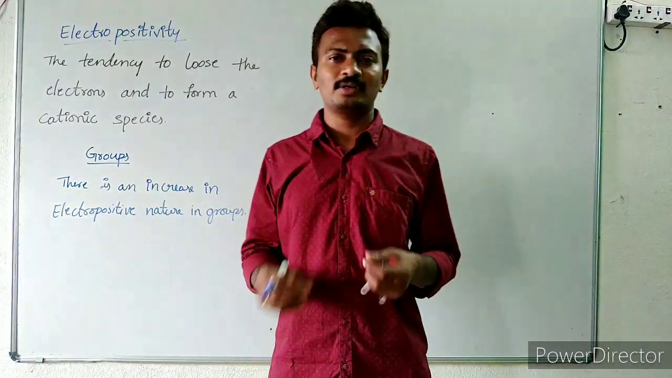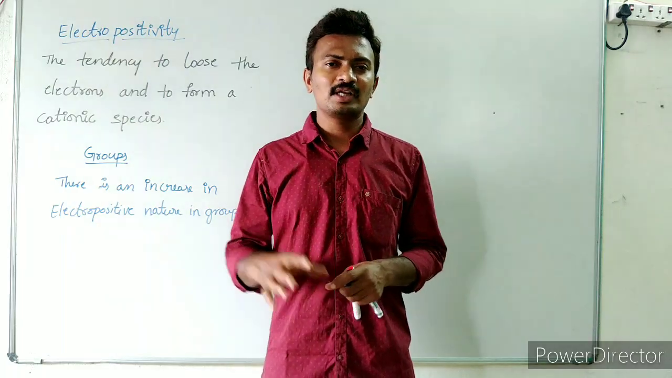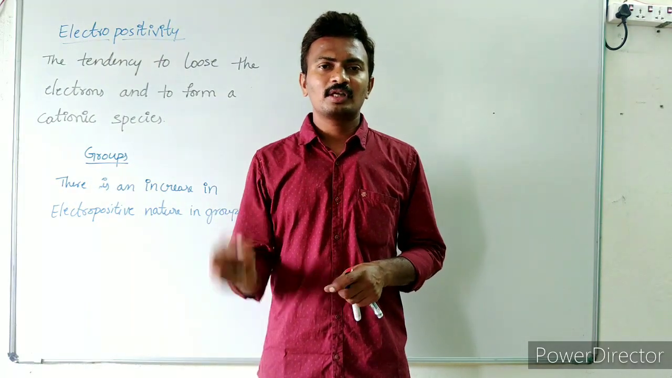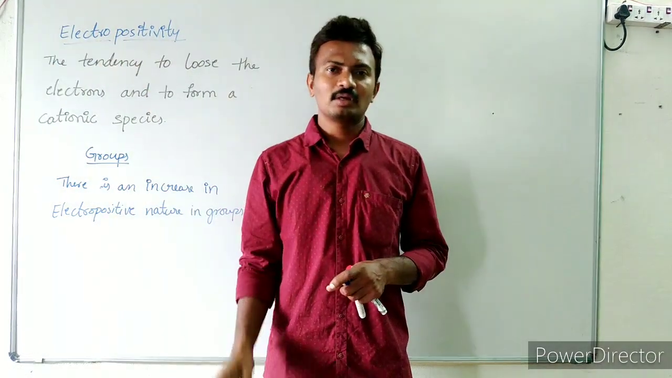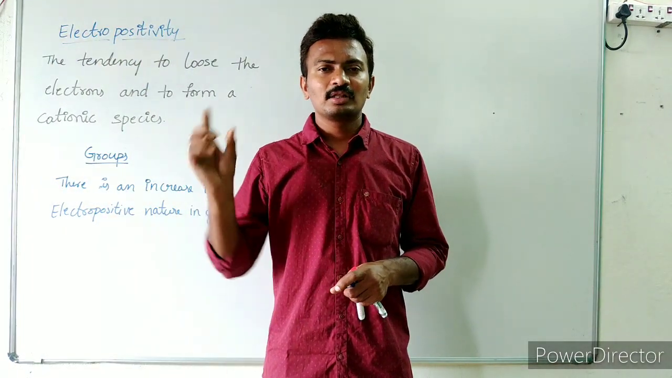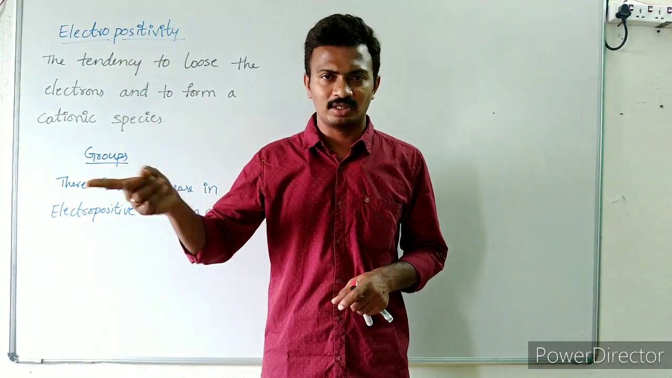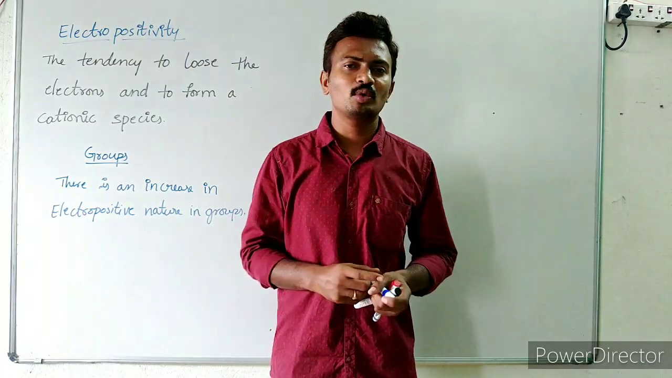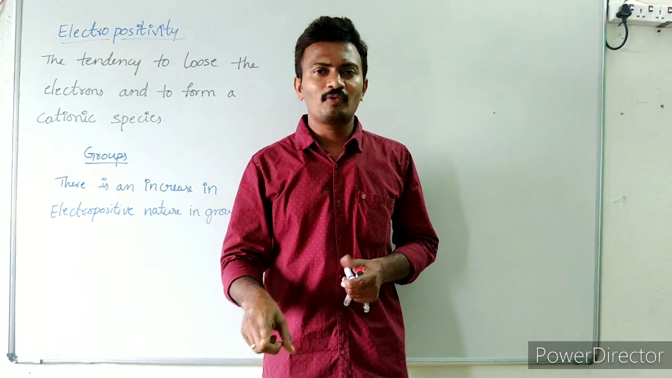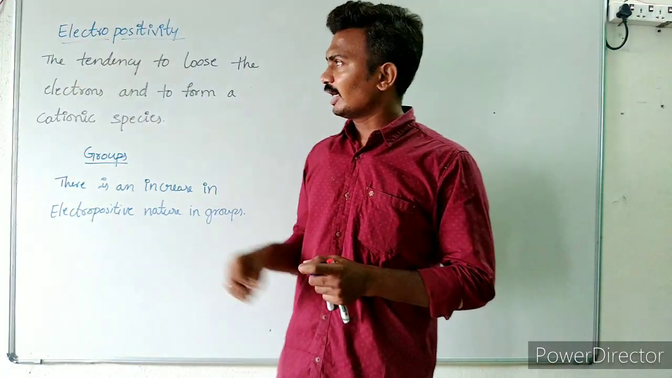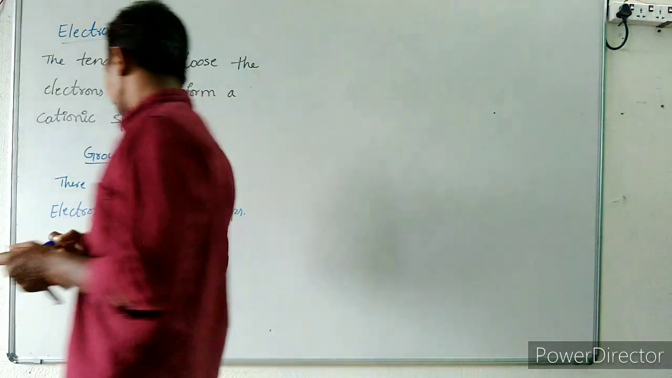From top to bottom, what happens? The atomic radius increases and the size of the atom is going to increase. With the increase in atomic size, the attraction between the nucleus and the outermost electron will be decreasing. With that decrease, what happens? The loss of that particular electron will be easy. That means the tendency to lose that electron for that particular atom is very easy. So as we move from top to bottom in a group, the electropositive nature is going to increase.